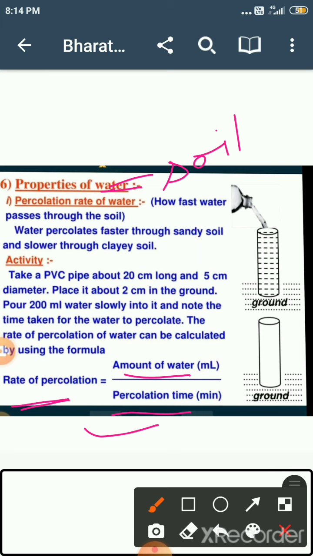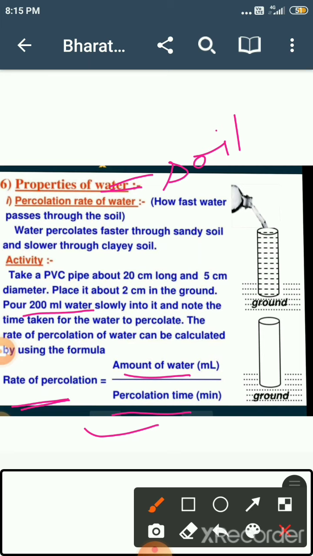Now suppose there is an example. 200 ml of water is poured over a soil sample. Suppose from the 200 ml of water, 150 ml of water percolates.